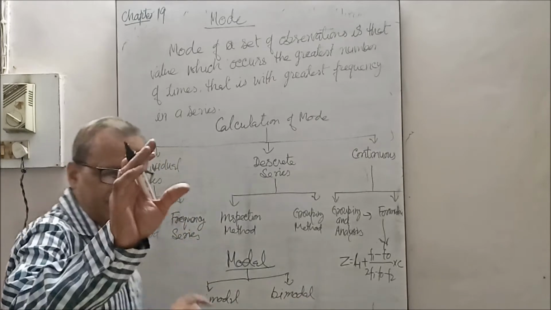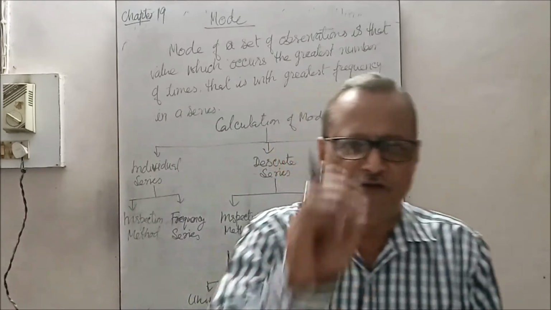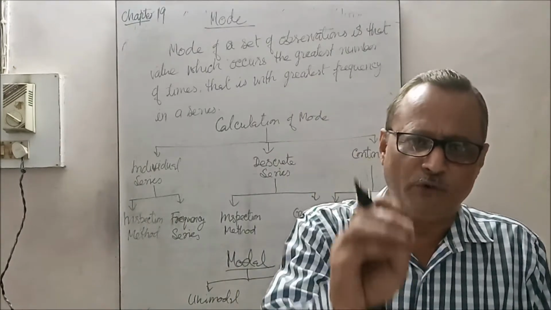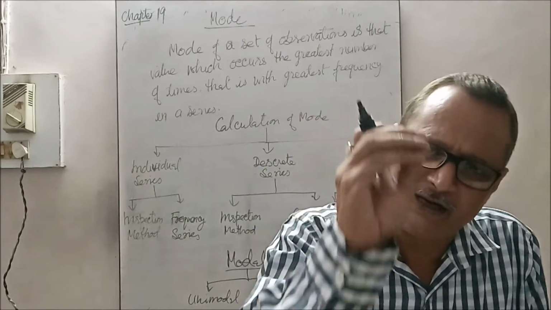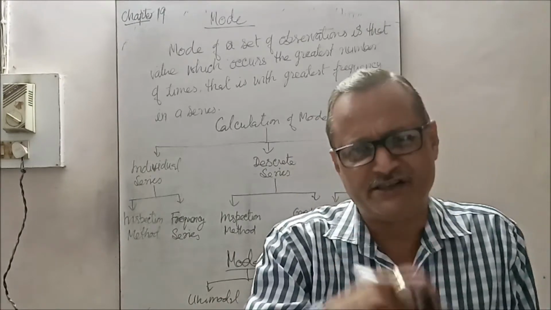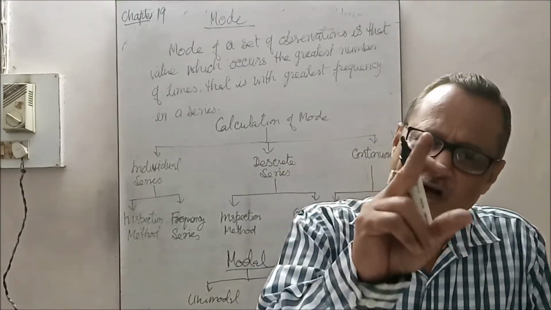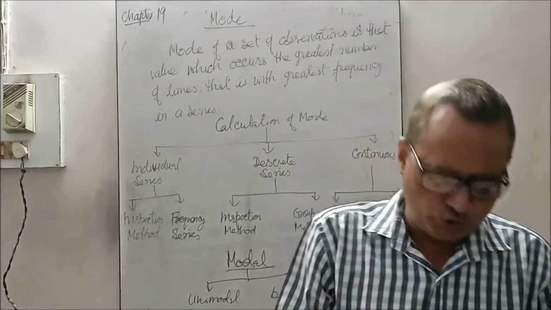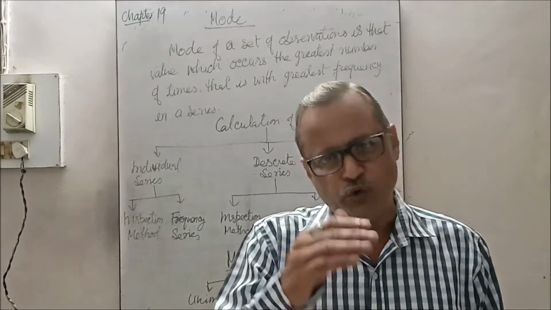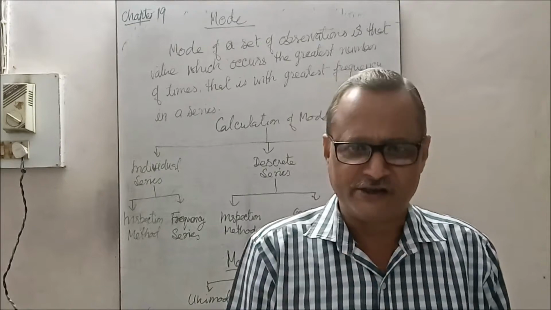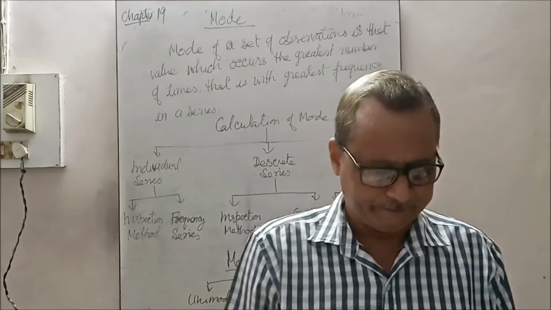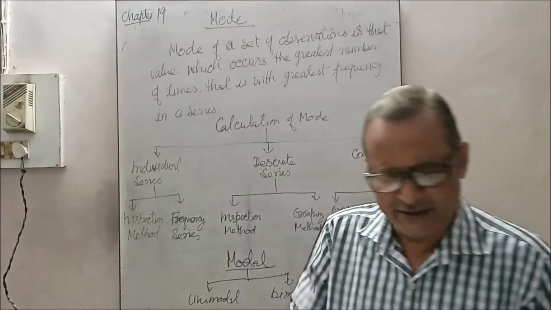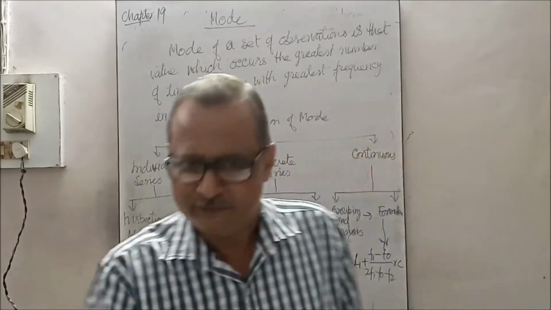In the given distribution of items or variables, if only one item is repeating itself so many times, that is called unimodal. But if two items are frequently repeating themselves equally, that is called bimodal. दो मोड है उसमें. So we will study two modes, one by one.